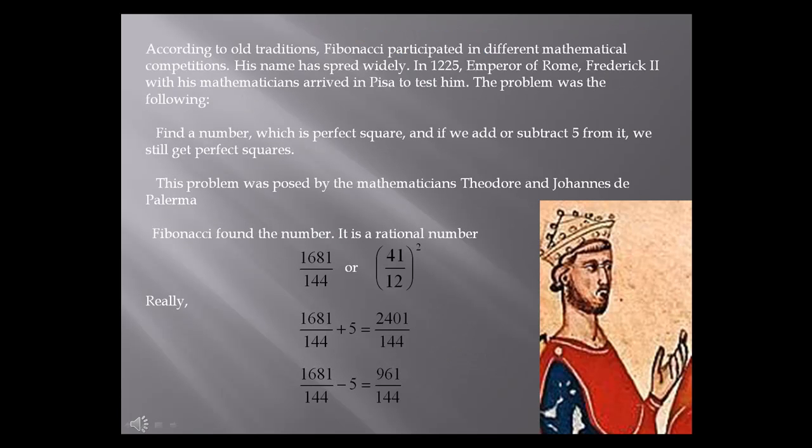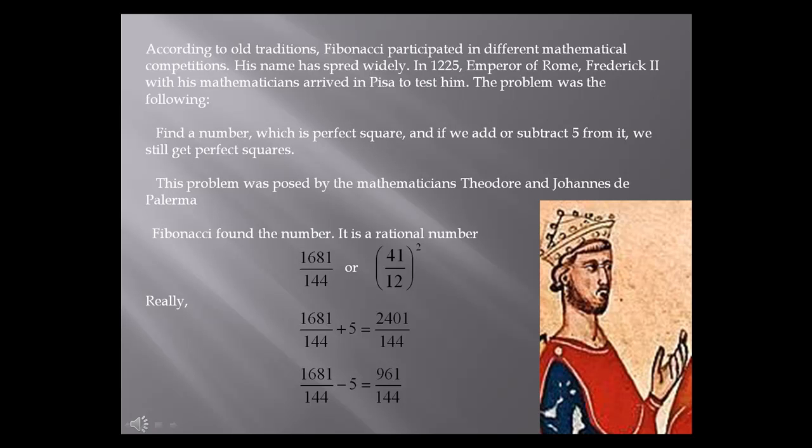According to old traditions, Fibonacci participated in different mathematical competitions. His name has spread widely. In 1225, the Emperor of Rome, Frederick II, with his mathematicians arrived in Pisa to test him. The problem was the following: find a number which is a perfect square, and if we add or subtract 5 from it, we still get a perfect square.